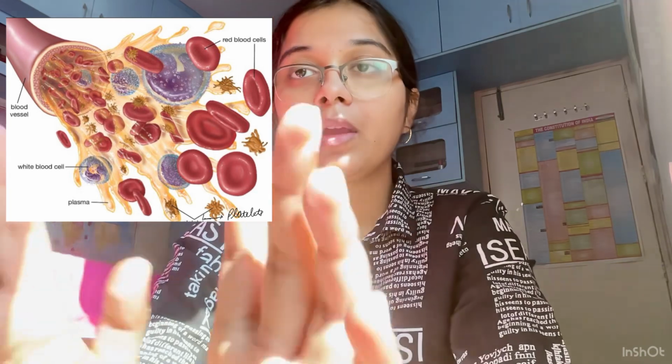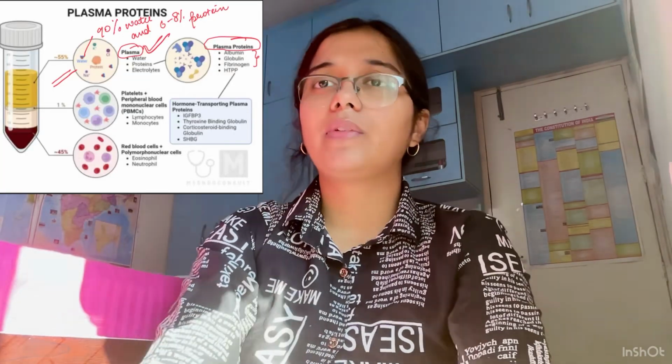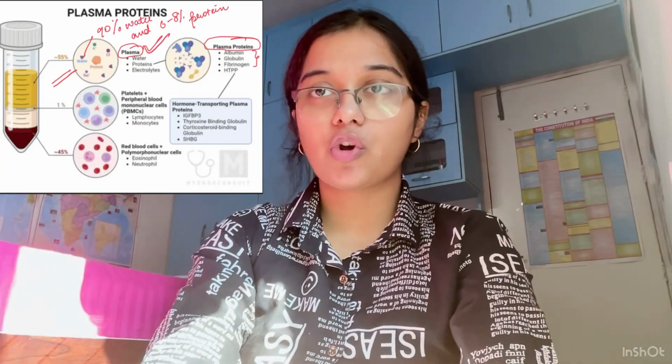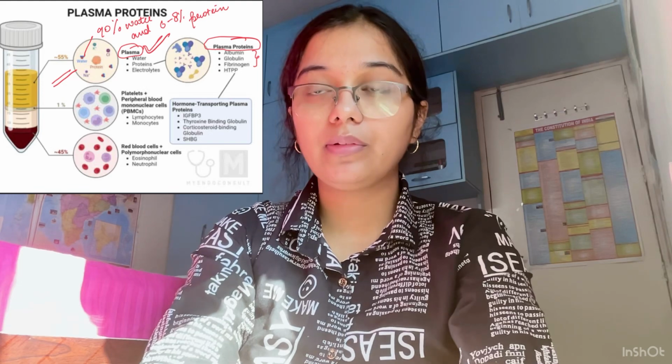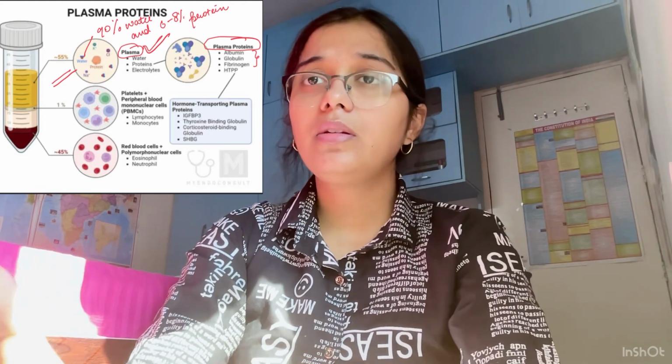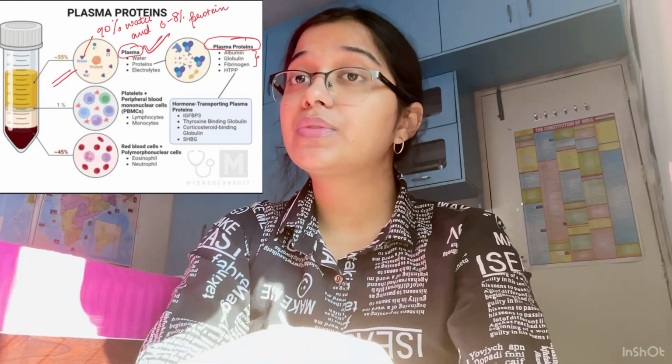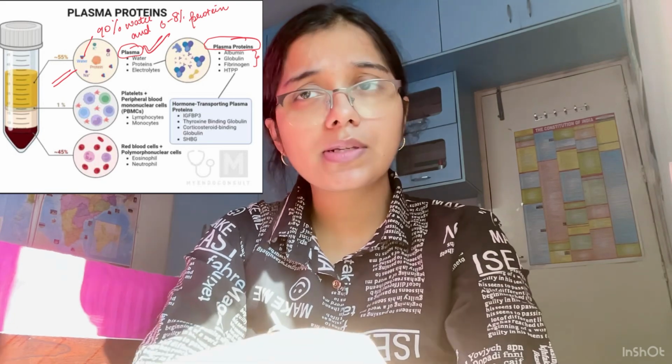Starting with the blood. So blood, as we all know, is a liquid connective tissue, and it is made up of plasma and the blood corpuscles. When we are talking about the plasma, it is made up of 90 to 92% water, and the rest 6 to 8% proteins, which mainly consist of fibrinogen, globulins, and albumins.